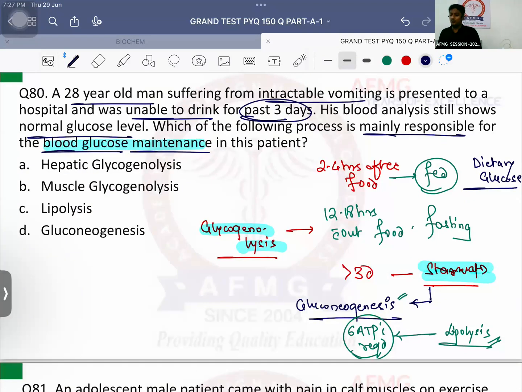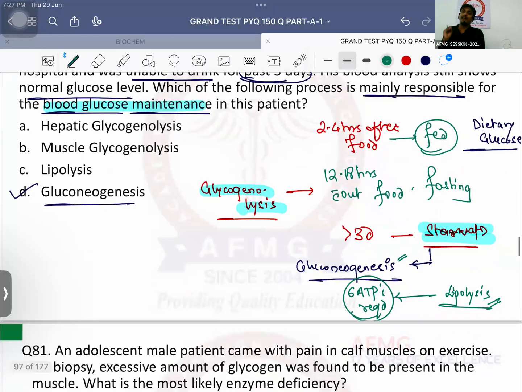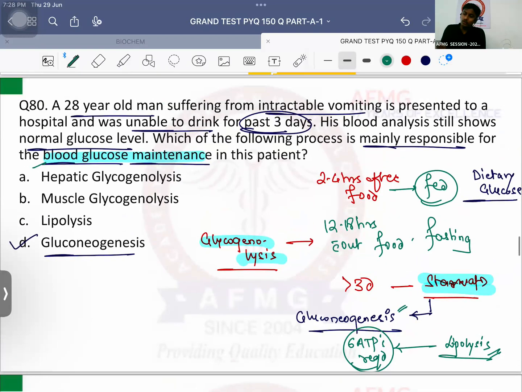So in a starvation state, what is the source of blood glucose, guys? Answer should be option D, gluconeogenesis. Lipolysis is providing the energy. It is not providing the substrate. Lipolysis cannot form glucose. That's important. What have we asked? How is blood glucose coming? How is blood glucose being maintained? So blood glucose maintenance is by gluconeogenesis. Energy required for gluconeogenesis is given by lipolysis.